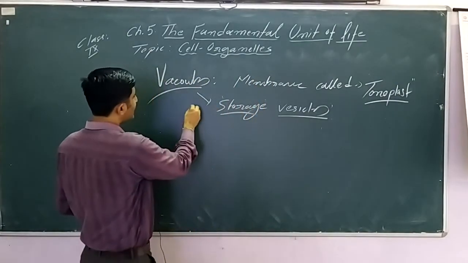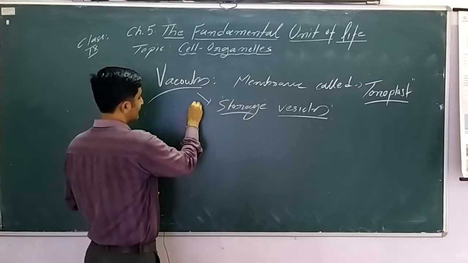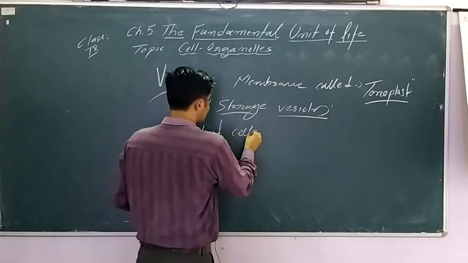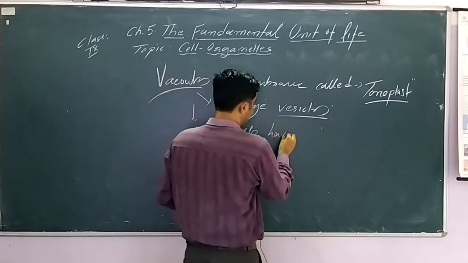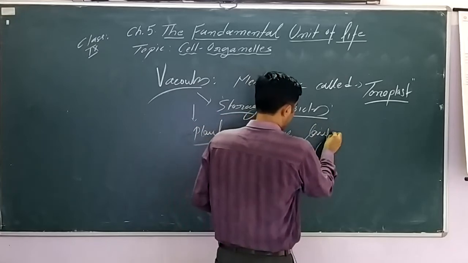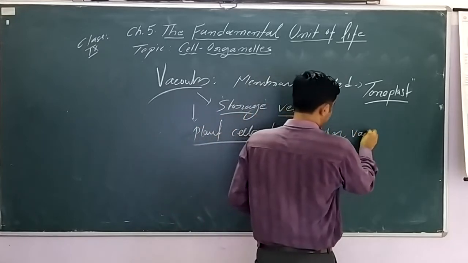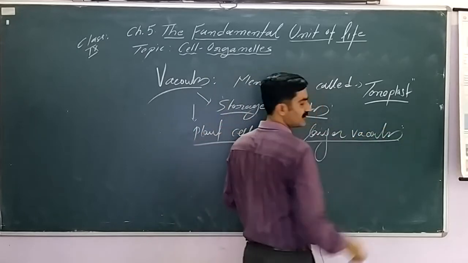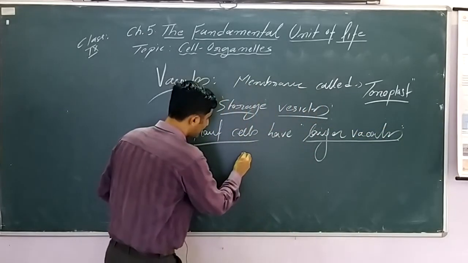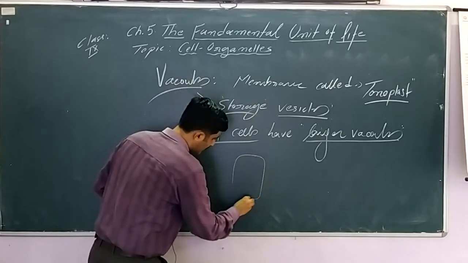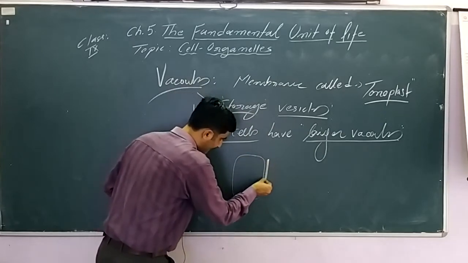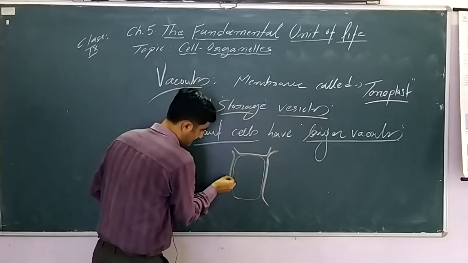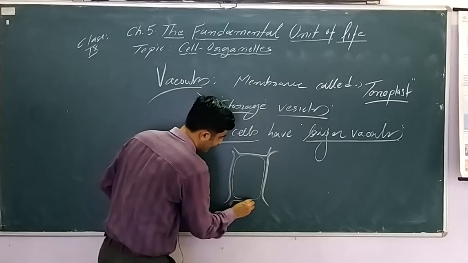If we compare the vacuole in plant and animal cells, plant cells have a larger vacuole. Always remember, plant cells have a prominent large vacuole. If we talk about a plant cell, this is the cell wall of the plant cell.